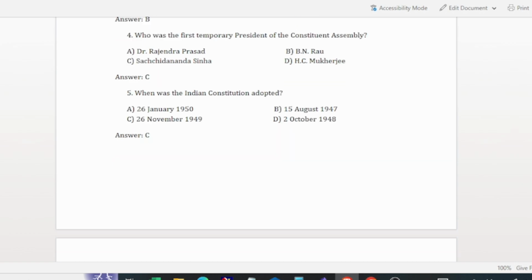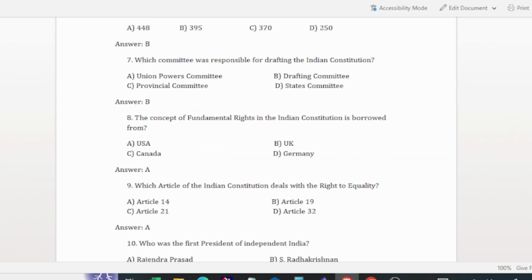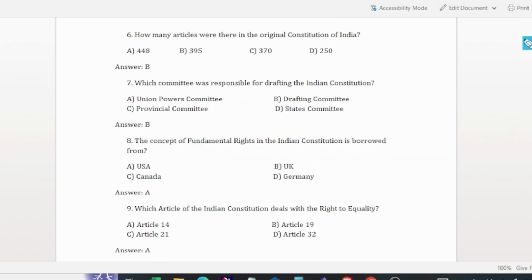And the next question, the sixth question, is how many articles were there in the original Constitution of India? When we adopted the Indian Constitution, there were 395 articles, and presently there are more than 495 articles.